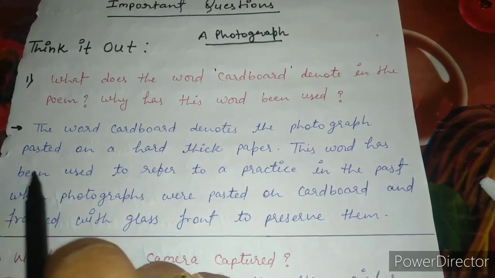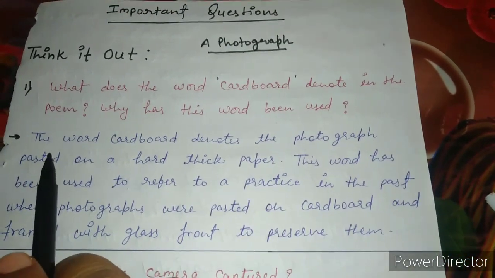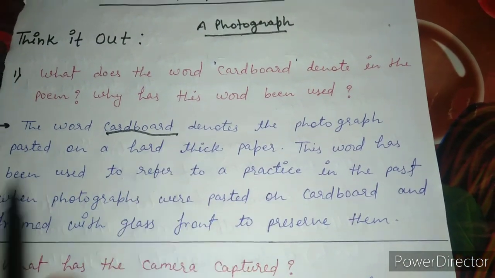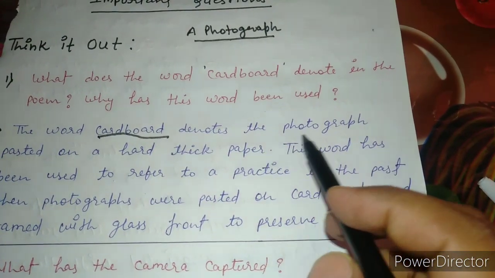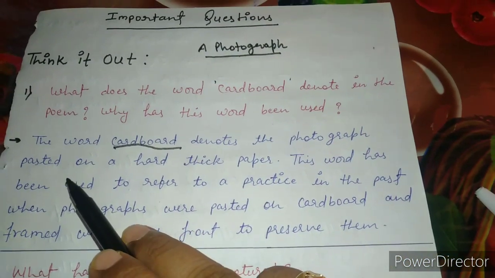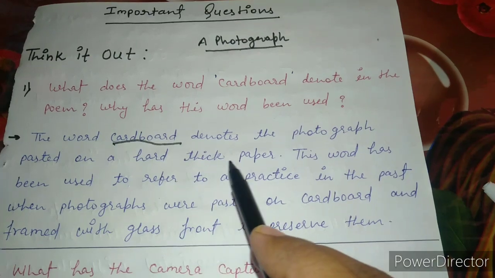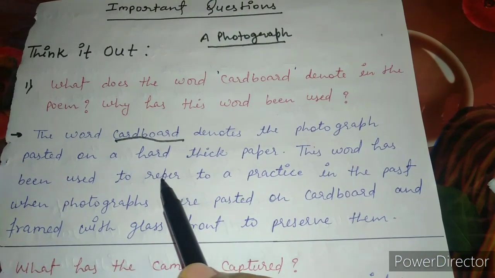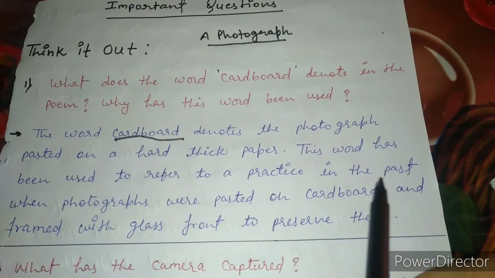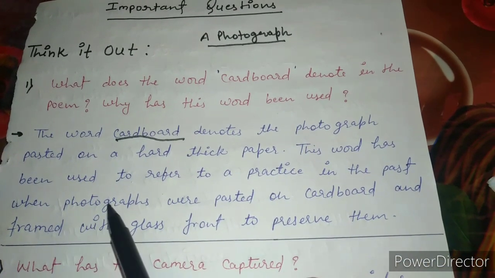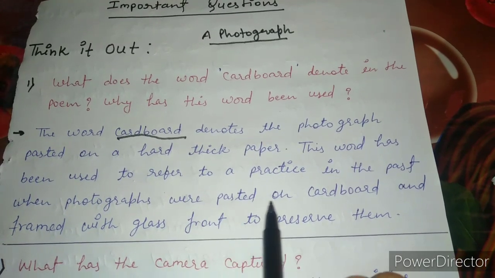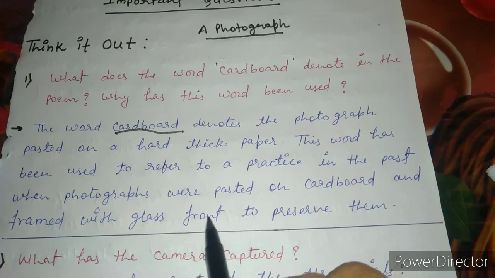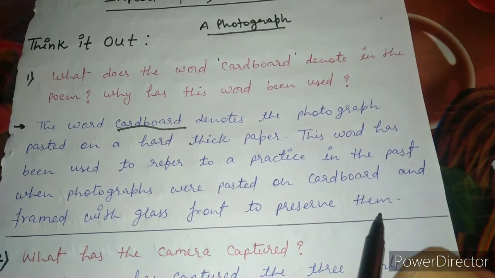The word cardboard denotes the photograph pasted on a hard thick paper. This word has been used to refer to a practice in the past when photographs were pasted on cardboards and framed with a glass front to preserve them.